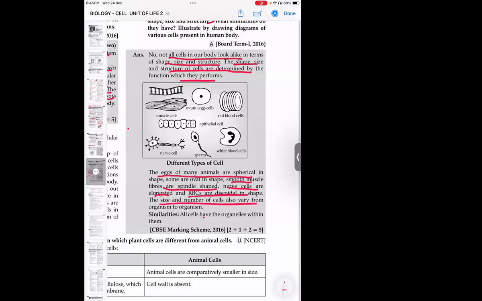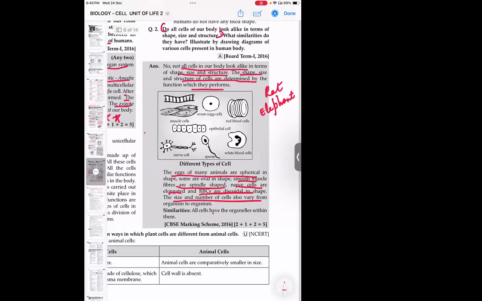The size and the number of cells also vary from organism to organism. If I talk about the rat or the elephant, their size is very different. Rats are small in size, elephants are big in size. The number of cells in the rat is very small, whereas the number of cells in the elephant is huge. Because of that, the difference in size is there.